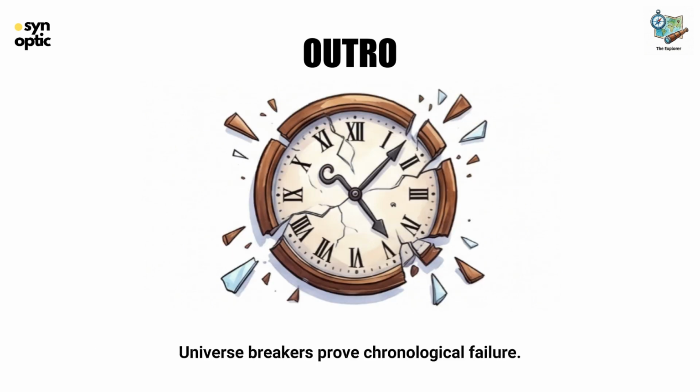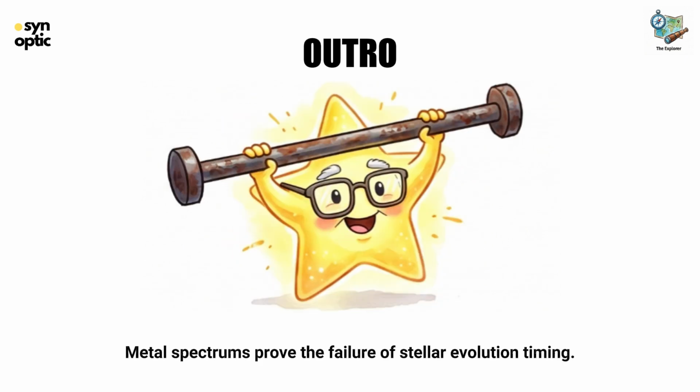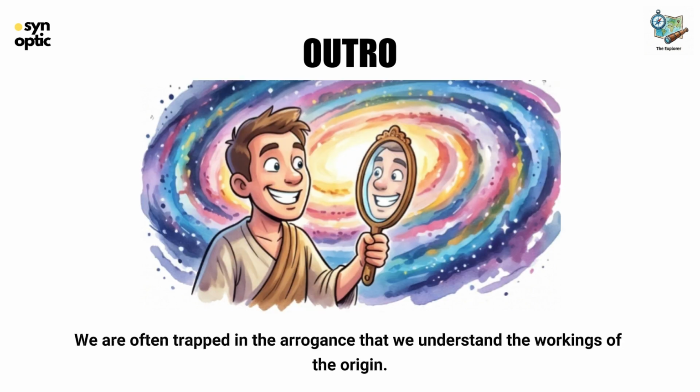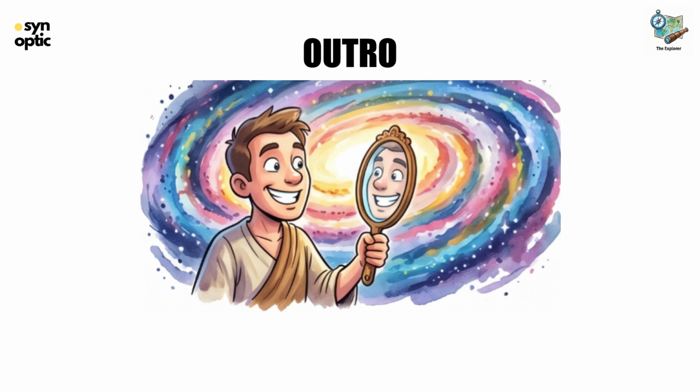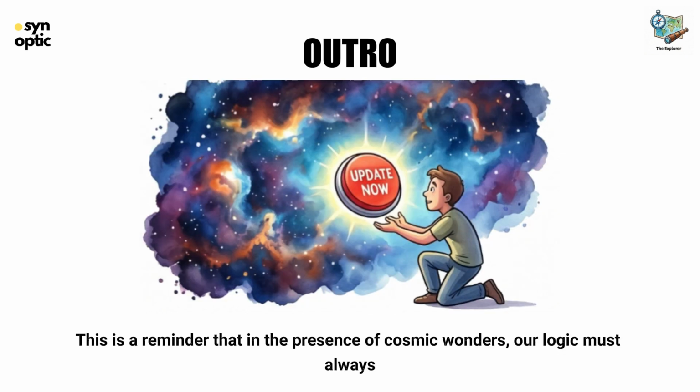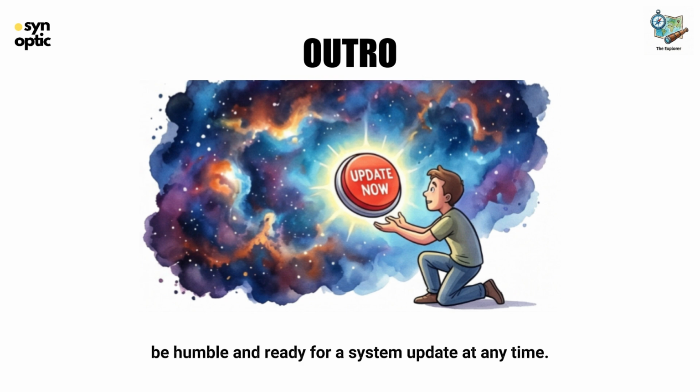Universe breakers prove chronological failure. Metal spectrums prove the failure of stellar evolution timing. Spiral structures prove premature maturity. We are often trapped in the arrogance that we understand the workings of the origin, but a single telescope is enough to tear down all the theories we've built for 100 years. This is a reminder that in the presence of cosmic wonders, our logic must always be humble and ready for a system update at any time.